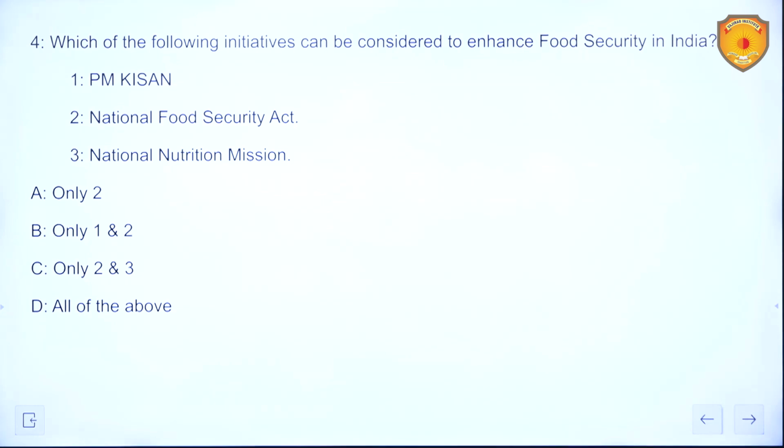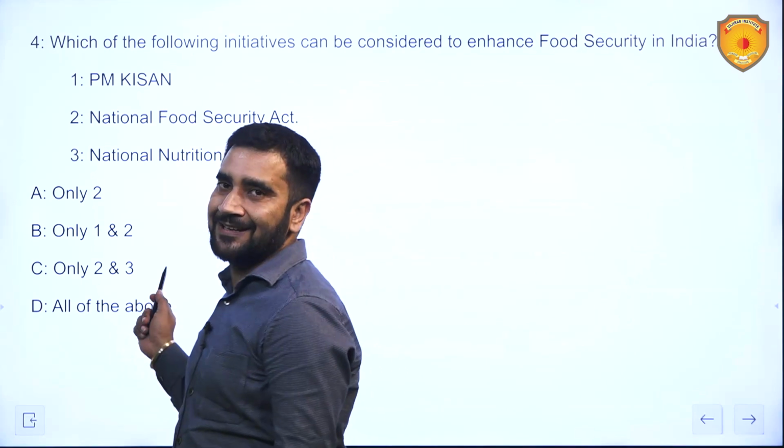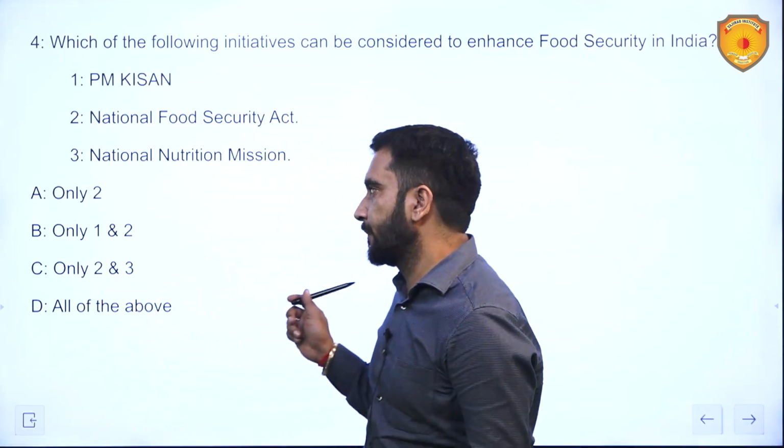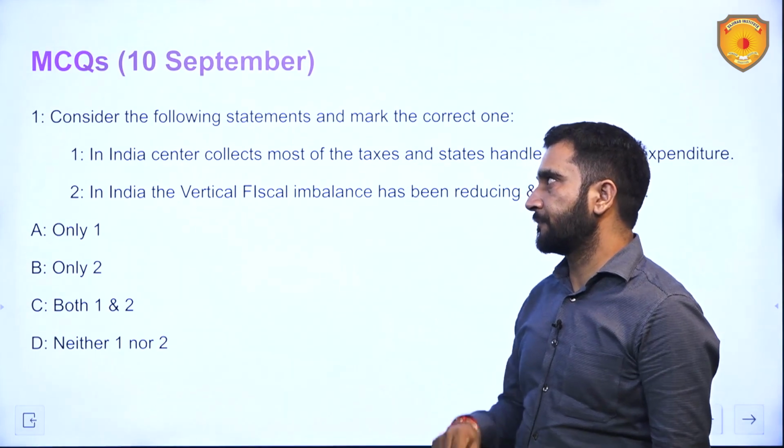Fourth is, which of the following initiatives can be considered to enhance food security in India? PM Kisan, National Food Security Act and National Nutrition Mission. So find the correct combination among these.